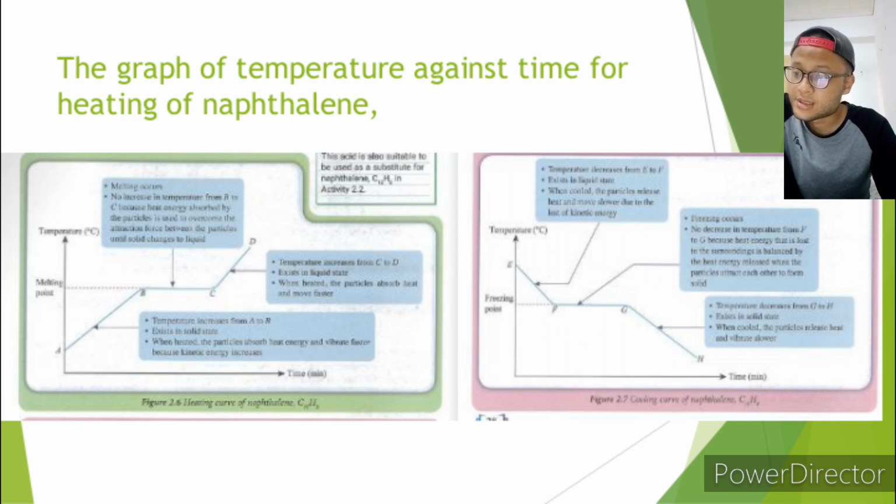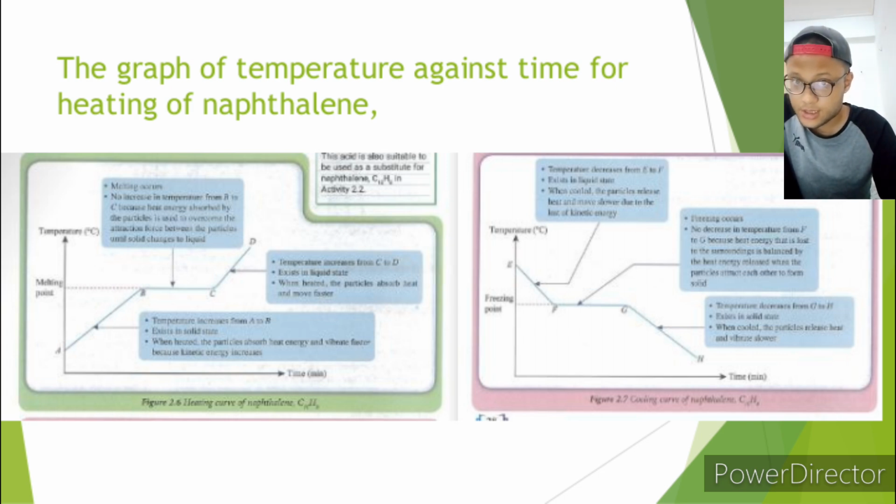And from C to D, the temperature increases. From C to D, it exists in the liquid state, and when heated, the particles absorb heat and move faster.